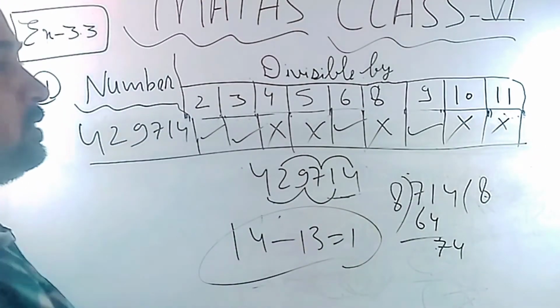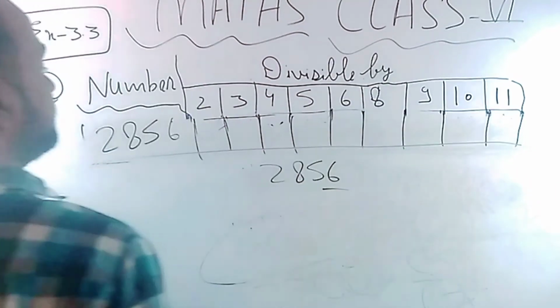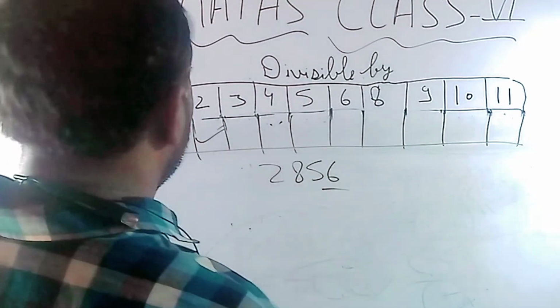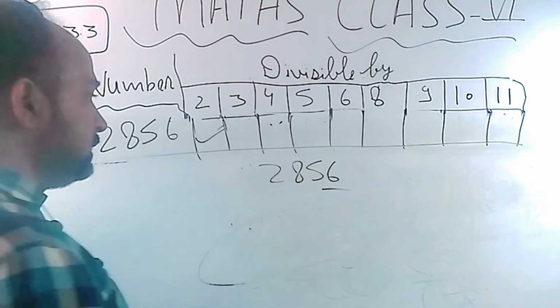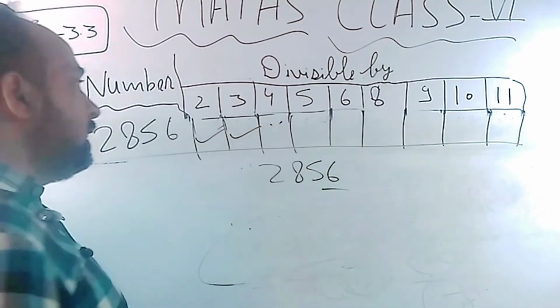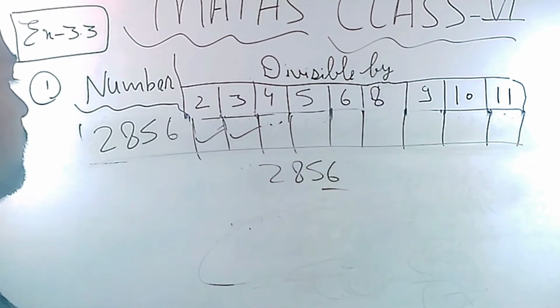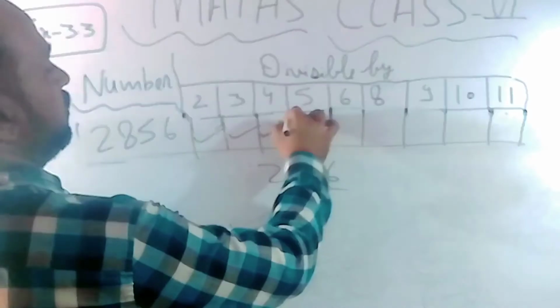Okay, let's check the divisibility of the number. Last digit is 6, so it will go by 2. And in the case of 3, add all the digits. 2 plus 8 is 10, 10 plus 5 is 15, 15 plus 6 is 21, so it will be divided by 3. Now in the case of 4, check the last two digits. 16 will go.